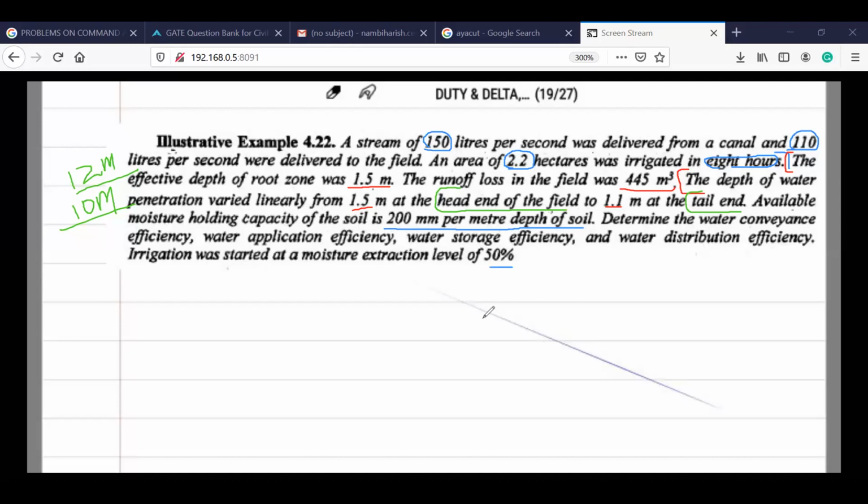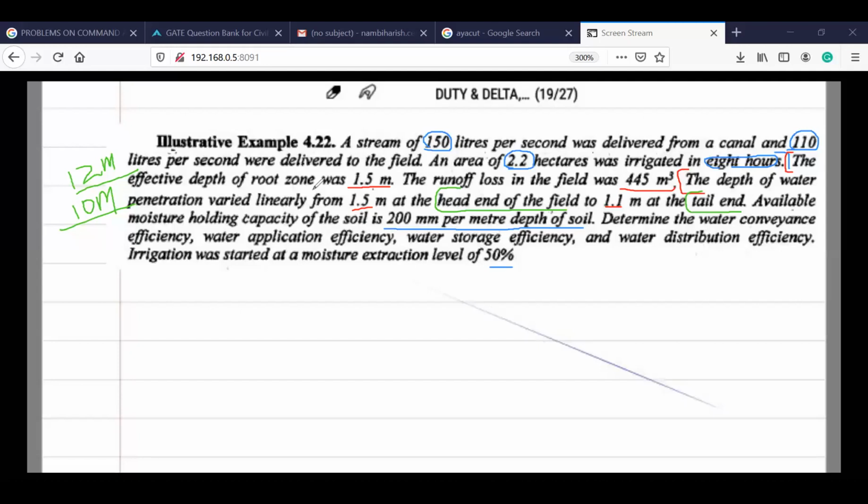So let me explain the question a little more elaborately so that we can discuss it more. First thing is the discharge of 150 liters in the canal, and it is given as 110 liters into the field. Done. Now the field size is 2.2 hectares, and this water which you are giving, 110 liters, was distributed for 8 hours. The time period given for the field is 8 hours. Now you have given the water, right? So now here the effective depth of root zone.